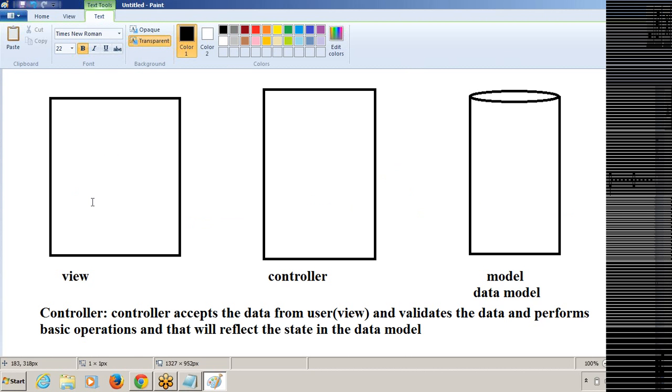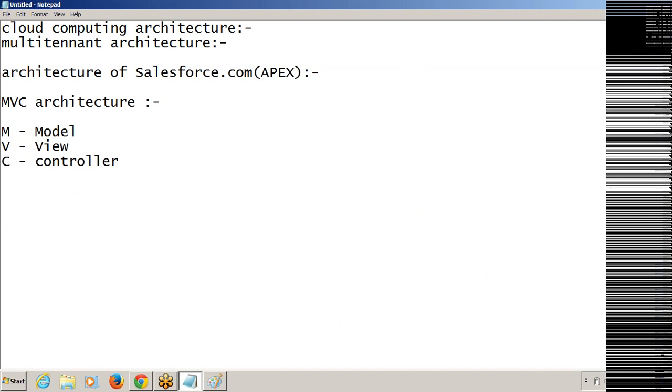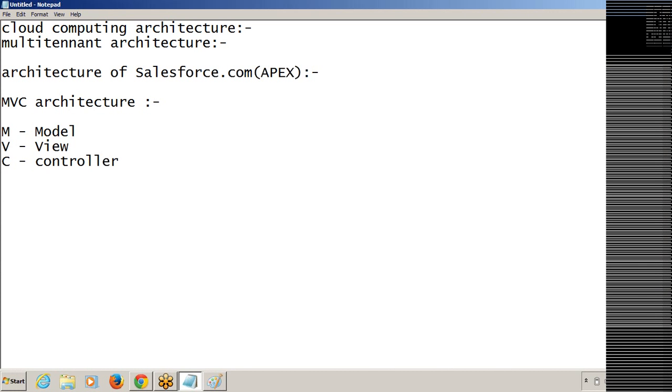Okay, it's about MVC architecture simply. It is a Salesforce architecture, so you have to know about both multi-tenant and MVC architecture. Salesforce.com is working on multi-tenant architecture and also MVC architecture. For providing services, it will take multi-tenant architecture. For internal processing inside Salesforce.com, it is using MVC architecture.